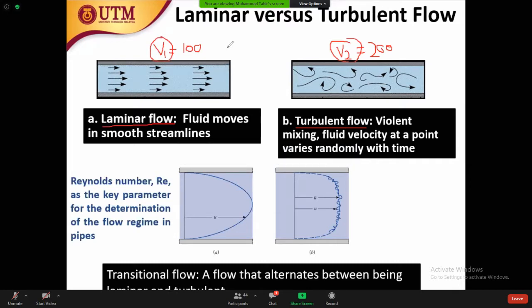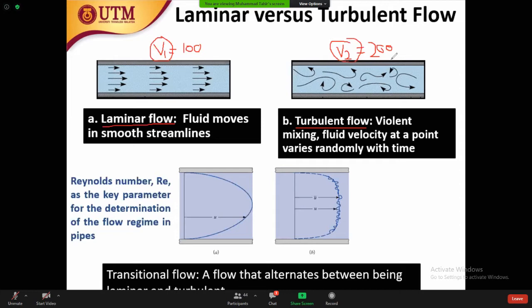If we can increase velocity from V1 to V2, for example, 100 to 200, maybe the fluid becoming laminar to turbulent flow is okay. But maybe 200 is our requirement. If we reduce our velocity below 200, maybe we cannot get our target. A fluid cannot reach the destination. Why do we need velocity? Because we want to transport fluid from one point to another. If we reduce velocity, maybe it cannot reach the destination.